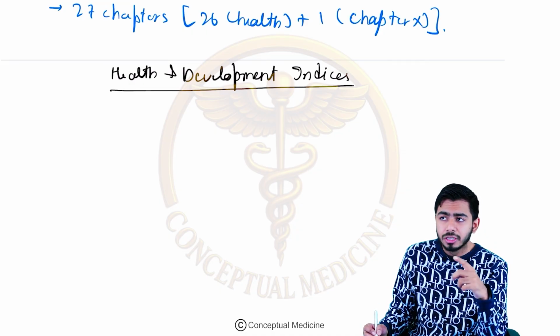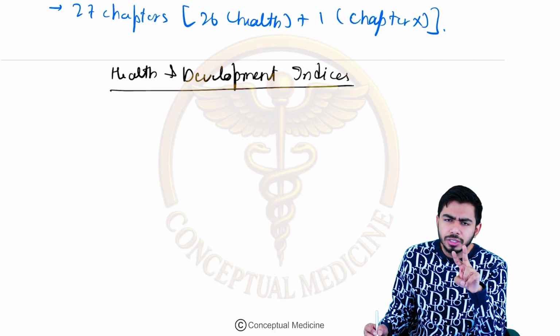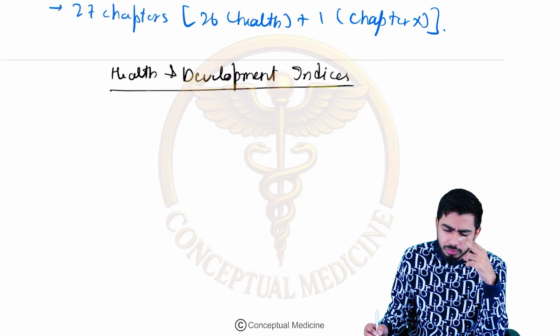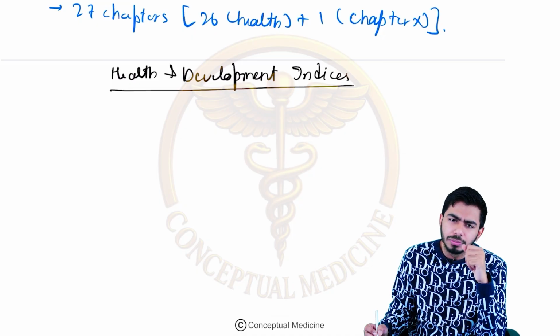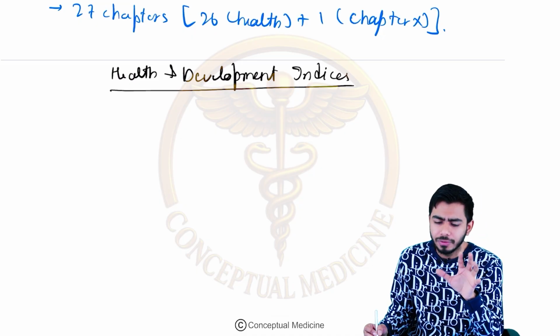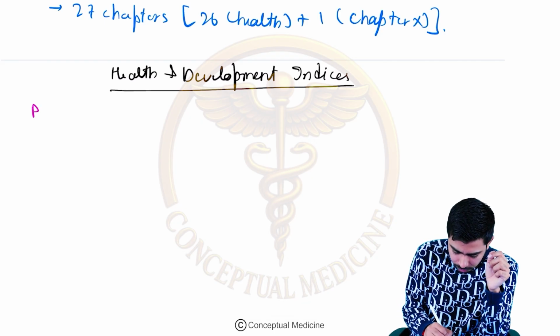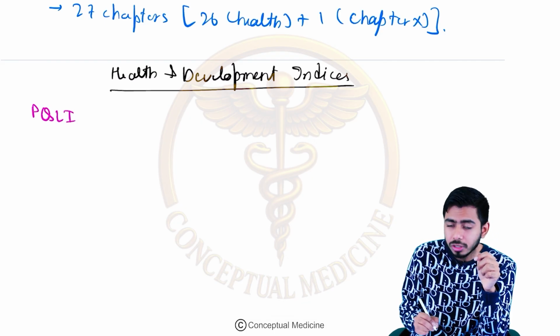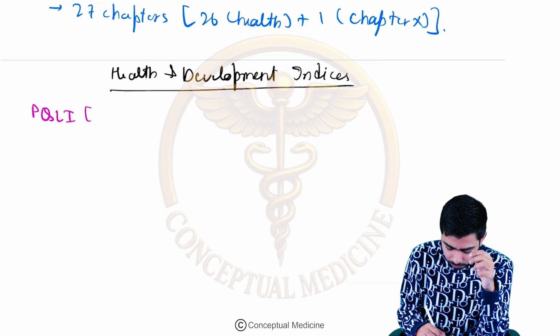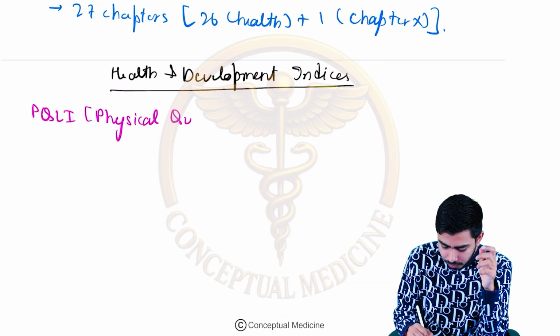First, there are two important terms or indicators you need to remember. One is the physical quality of life index. Questions come very frequently from this. What is this PQLI? Physical Quality of Life Index.